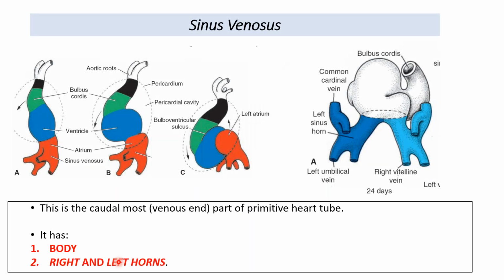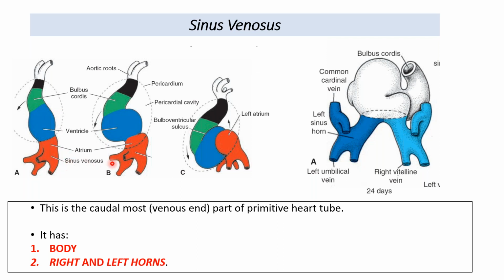So now we were talking about the venous drainage of the heart. We talked about the sinus venosus, the venous trunk. This is the sinus venosus area in the developing heart tube, which is caudal to the atrium. The atrium actually receives this venous end. The right atrium receives the superior and inferior vena cava, and the left atrium receives the pulmonary veins.